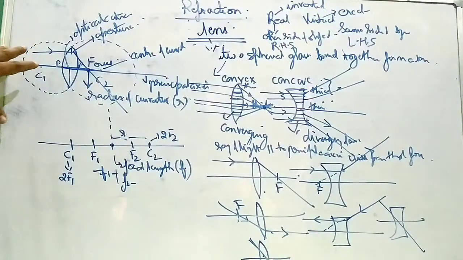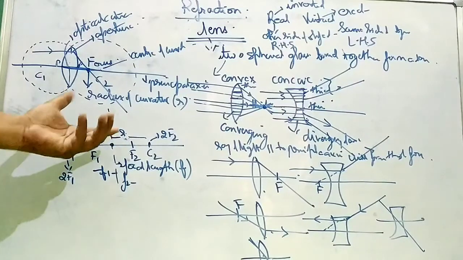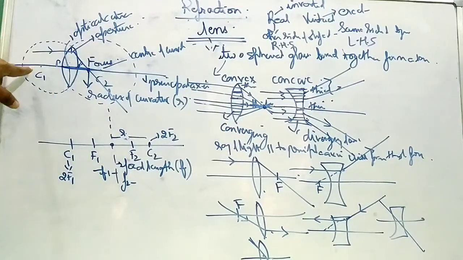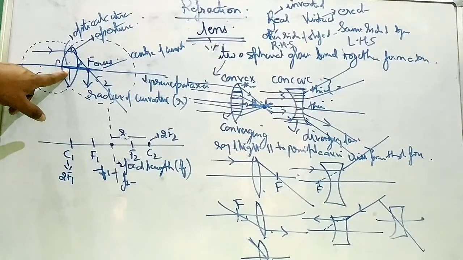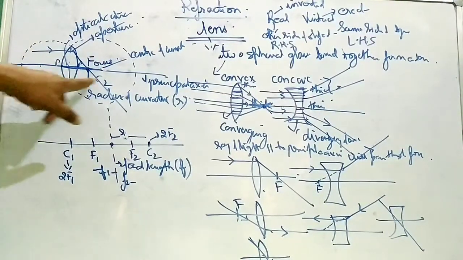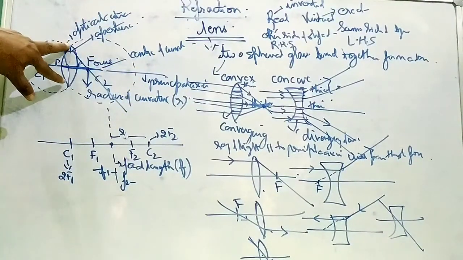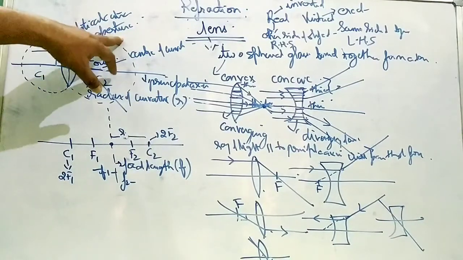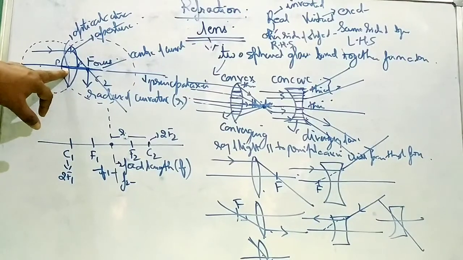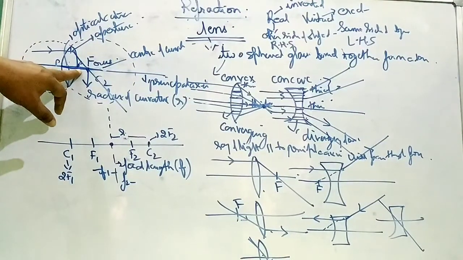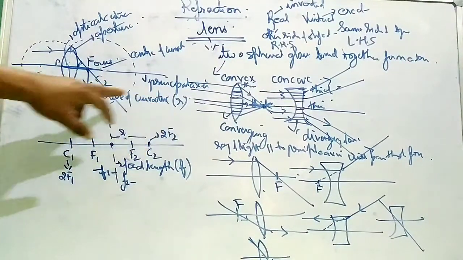If we see certain phenomena, I made it only for a convex lens and you can do it with concave. If we make two complete circles, two centers of curvature will be there. Optical center is the center of the lens. The line that passes through the centers of curvature is called principal axis. The diameter of the lens is called aperture. The center of the lens is called optical center and the curved center is called pole. The distance between the pole and the center of curvature is called radius of curvature.